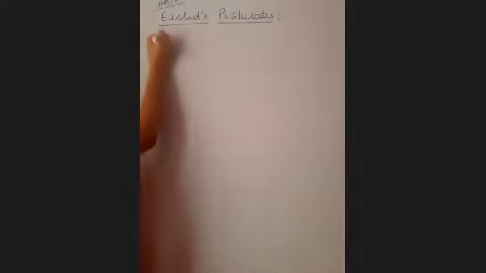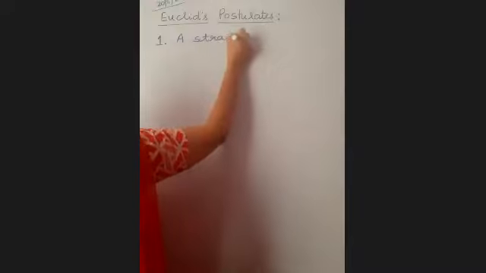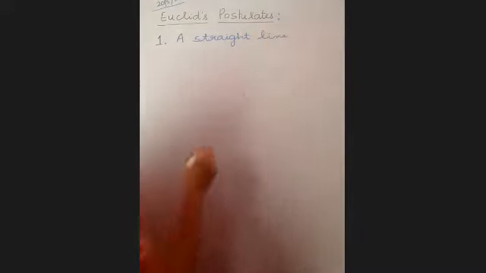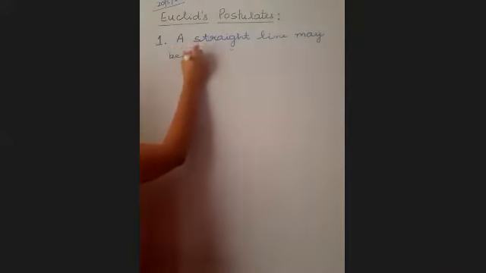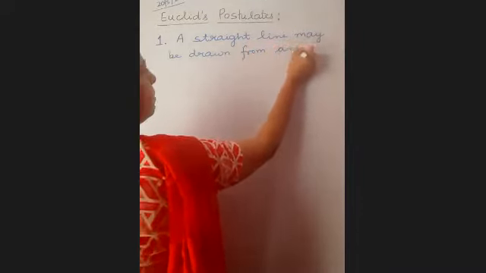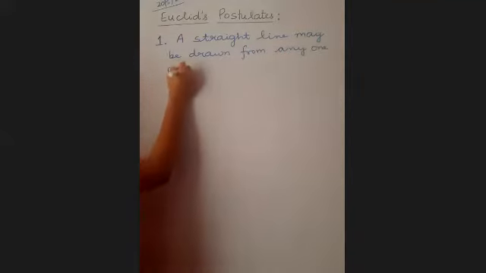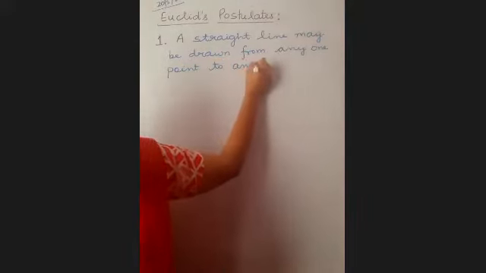So the first postulate of Euclid says, I'm writing it on the board. The first postulate says that a straight line may be drawn from any one point to any other point.